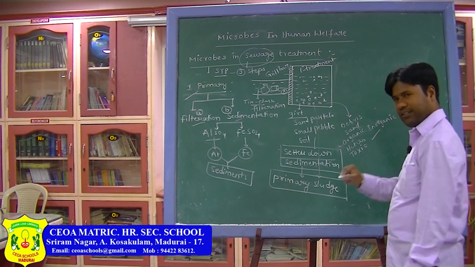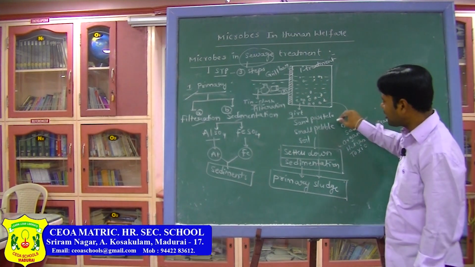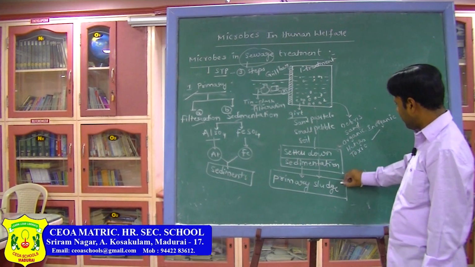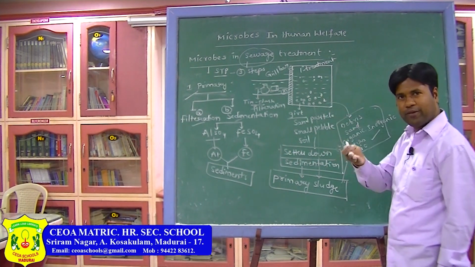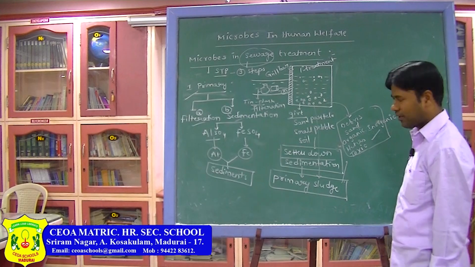These are all present in this primary sludge. Where is the primary sludge? At the bottom, the sedimented part, it is present in that.